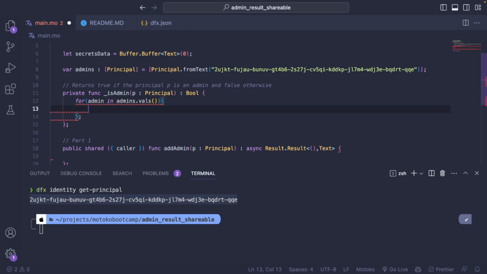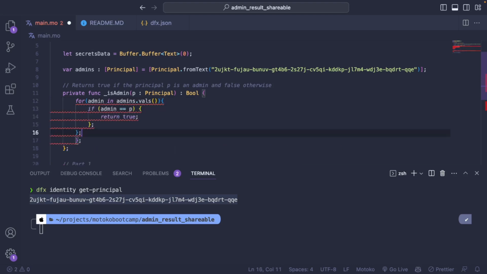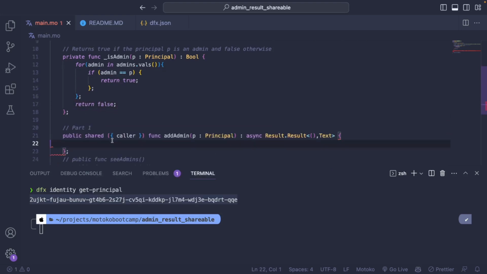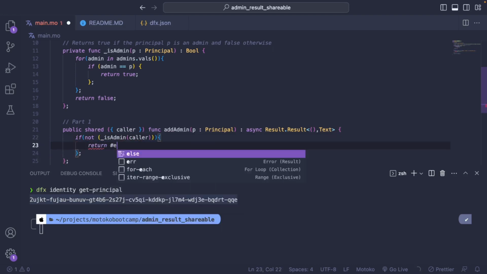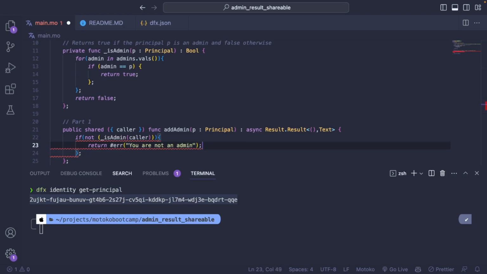I'm going to check all the values. If admin is equal to P, then I'm returning true, and otherwise at the end of the loop, I'm returning false. So let's say if not isAdmin, the caller. So if the caller is not an admin, we want to return an error message. And so, you are not an admin, like this.